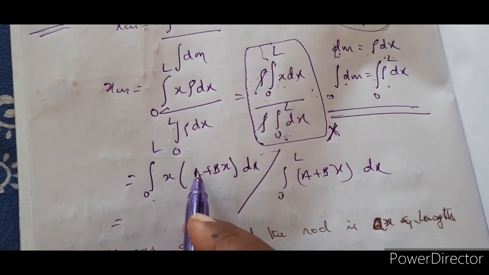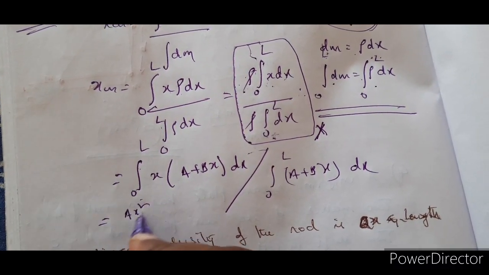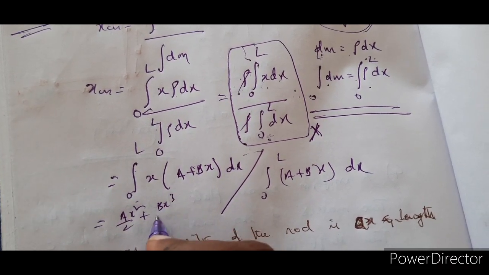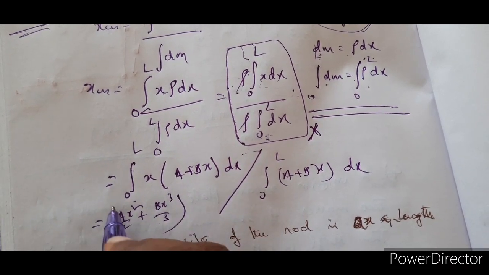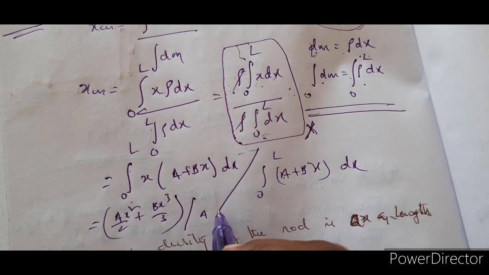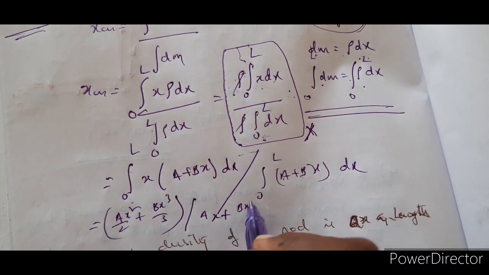So now, integral of ax is ax square by 2. Now bx means bx cube by 3. Now whole divided by integral a dx, which is ax, plus bx dx, which means bx square by 2.